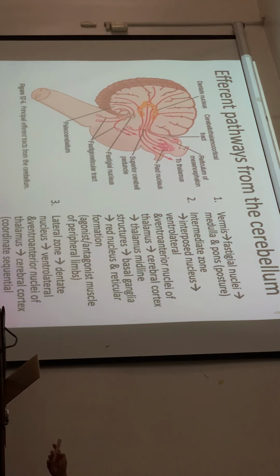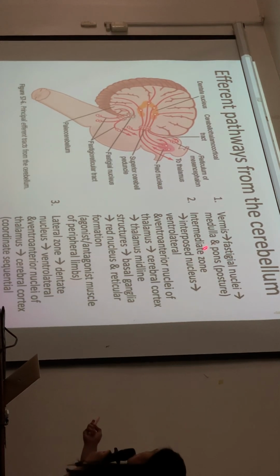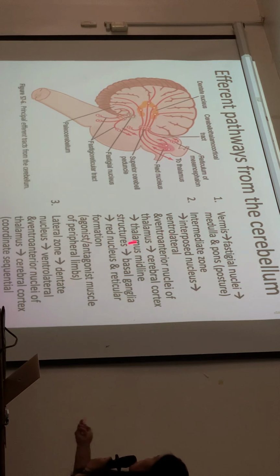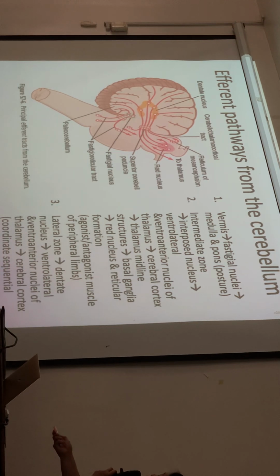How about for efferent? Okay, for efferent, if it's from the vermis, the fastigial nuclei, medulla and pons, this is for posture. For the intermediate zones, this is where it passes through. So, as you said, the intermediate zone for the limbs, no? Agonist, antagonist muscle of peripheral limbs. The lateral zone through this pathway to coordinate sequential movements. Okay, so those are the efferent pathways from the cerebellum.